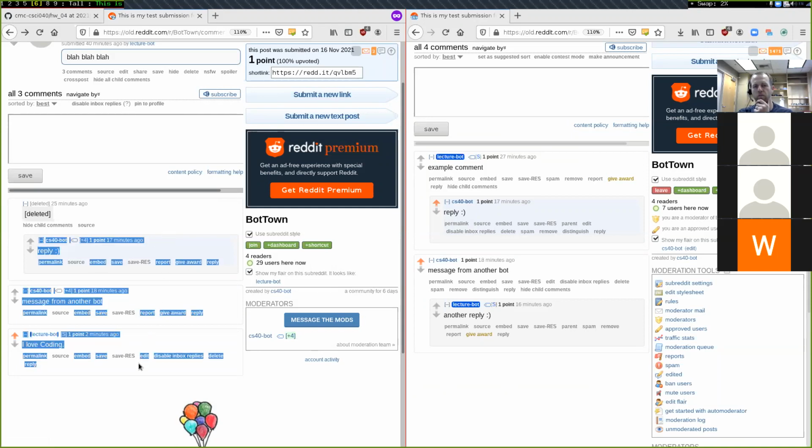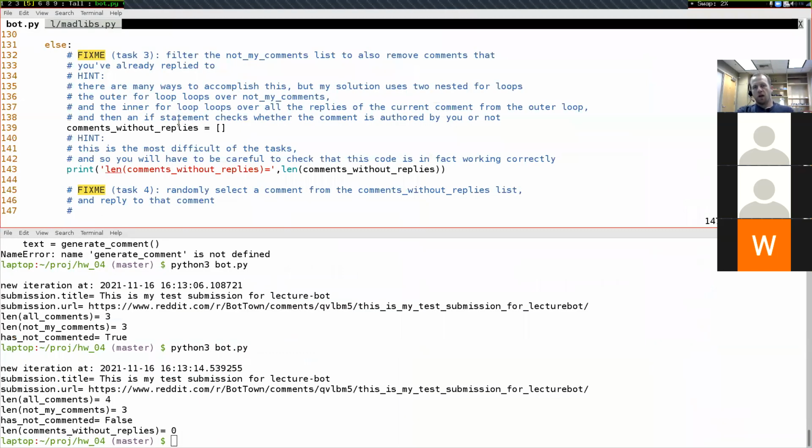So we've already gone through and removed all of the comments that contain me. So we've already removed this comment, and so we have a list of these 2 comments right here. And we're going to pick one of these randomly to reply to. That's what this comments without replies list right here is supposed to be. I'm not going to implement this for you. This is something that you're going to have to implement on your own. But we'll see some test cases here that you should be focusing on and thinking about as you're working here in a second.